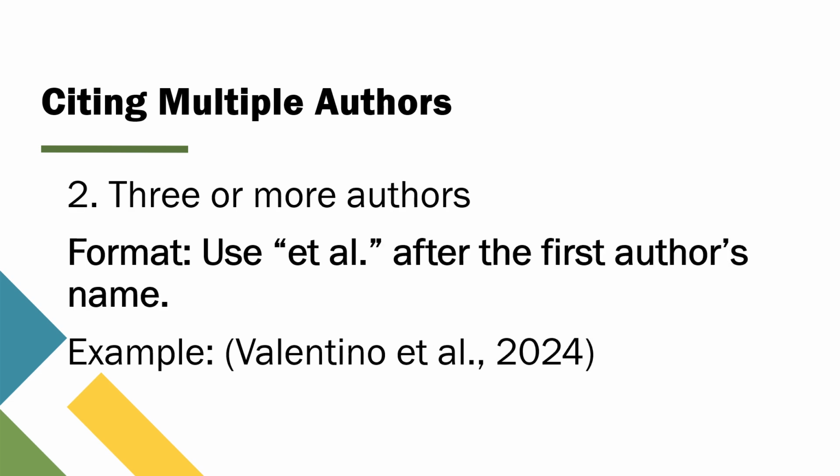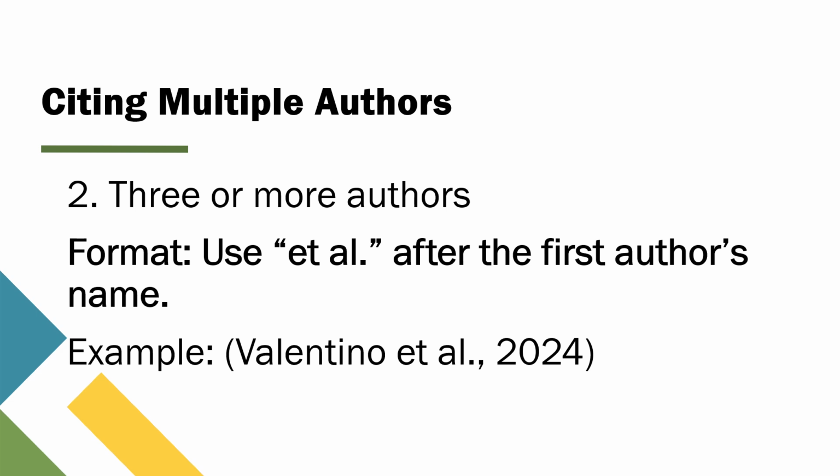When you're dealing with sources that have three or more authors, APA 7th edition has a simple and convenient way to cite them. Instead of listing all the authors' names, which can get pretty lengthy, you just use the first author's last name followed by et al. This is a Latin abbreviation that means "and others."